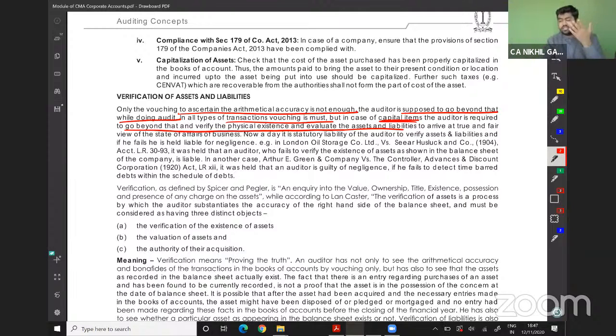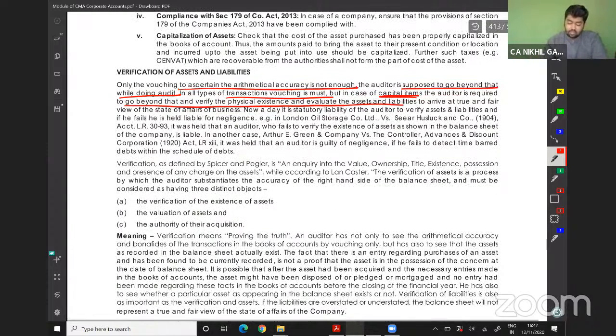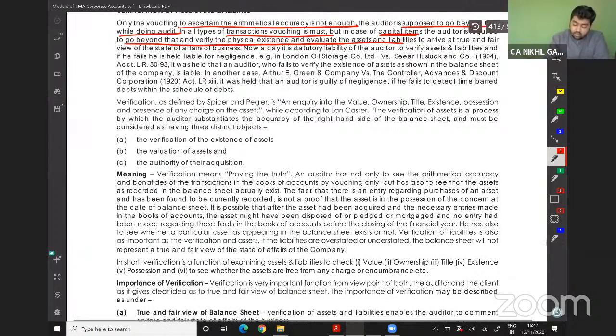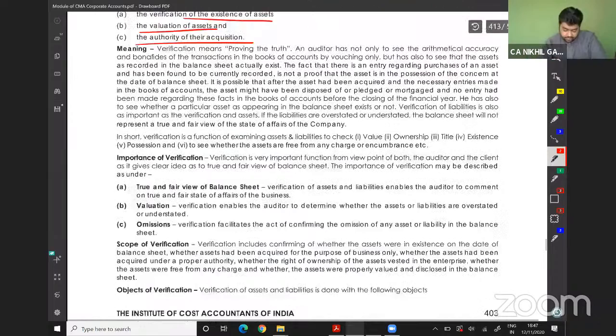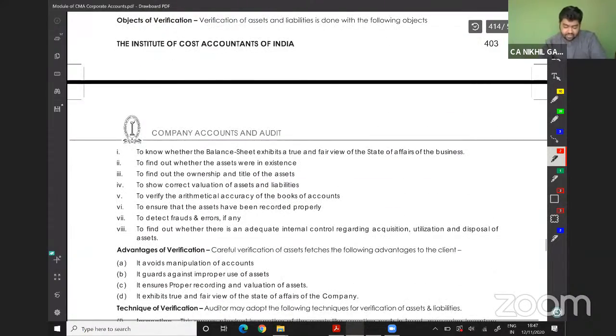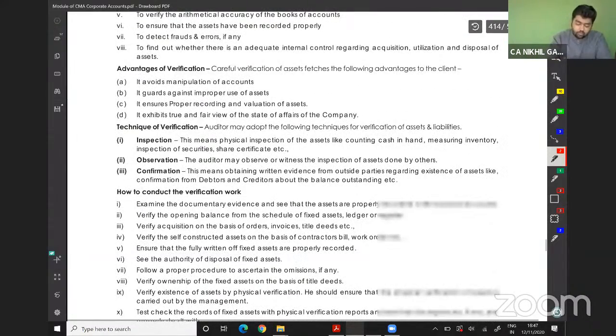Okay, this is right, this is also right, and so on. And auditors should verify physically whether the asset is present or not. So this is known as verification of assets. The verification is for the existence of the asset, for the valuation, and for authorization of their acquisition. So verification is done. Advantages, disadvantages. Techniques for verification are important.